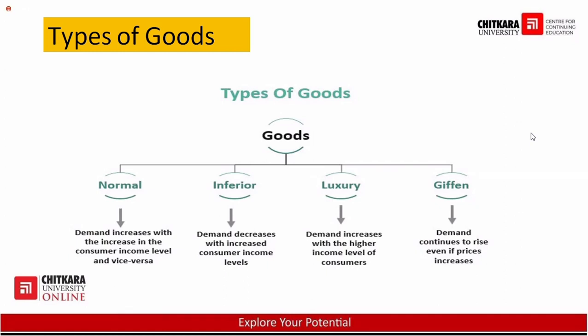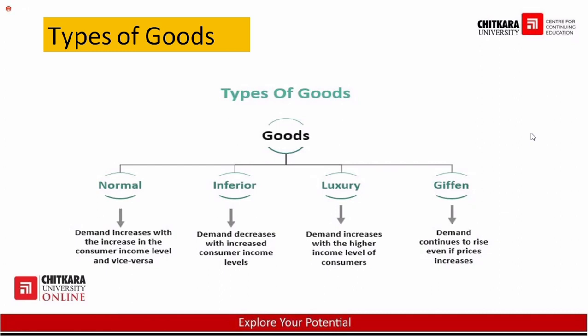So what is the difference between normal and luxury? In case of luxury, the change in income should be very high. In case of normal, maybe the change in income is not very high, but in case of a luxury product, you will demand it when the change in income is very high. If it is a minute change or micro change, in that case it is not feasible for you to demand a luxury product. Giffen goods.